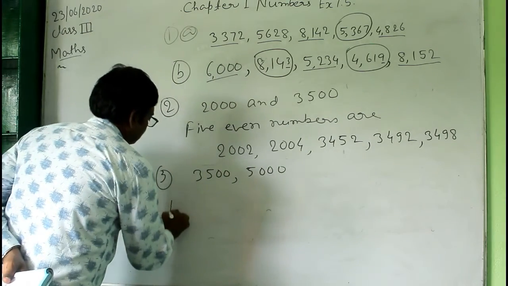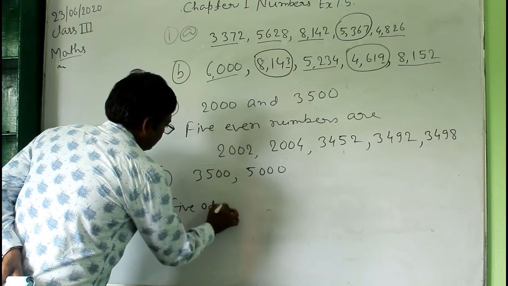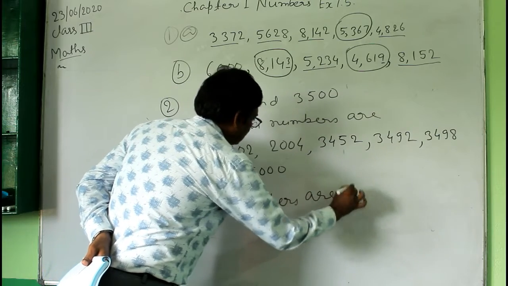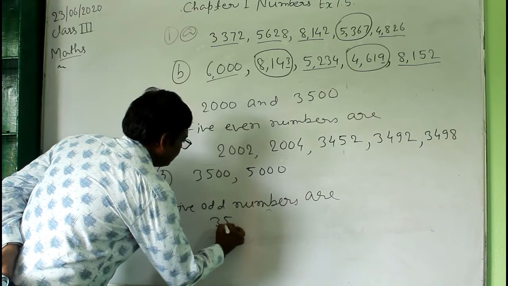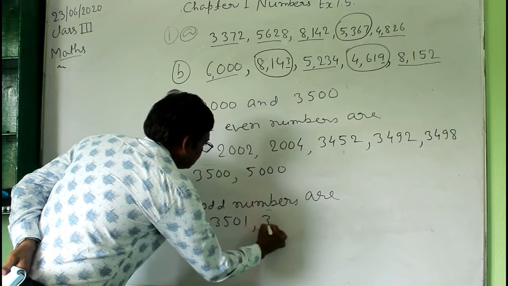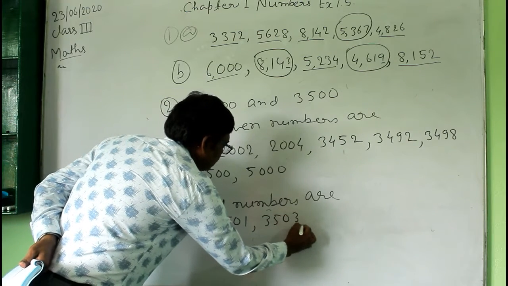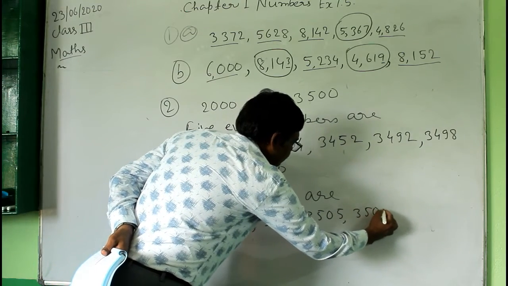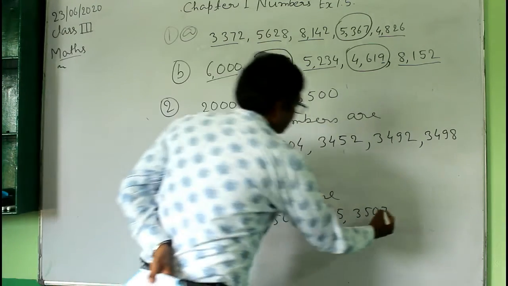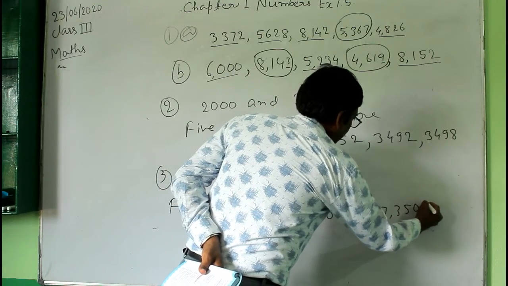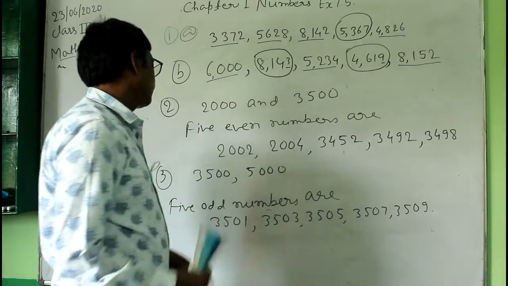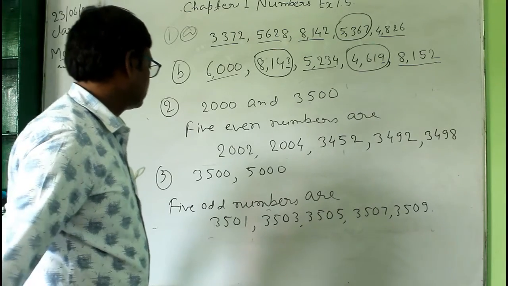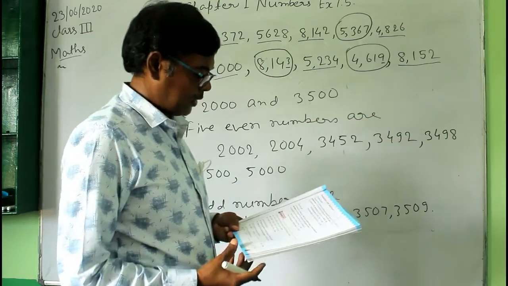So the 5 numbers are 3,501, 3,503, 3,505, 3,507, and one more, 3,509. So these are the 5 odd numbers between 3,500 and 5,000. So I did this question also.